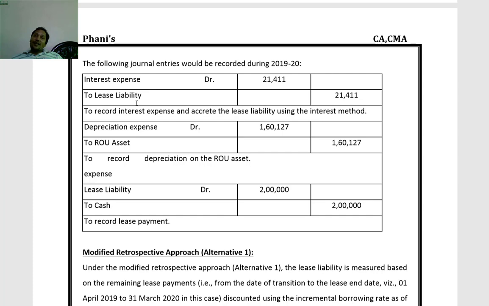Interest expense account debit to lease liability 21,411. For depreciation, expense account debit to ROU asset, right of use of asset, 1,60,127. This is for depreciation. For lease payment, lease liability account debit to cash 2 lakhs.